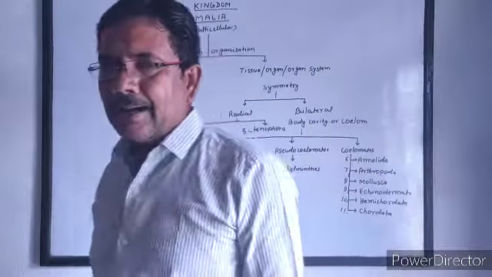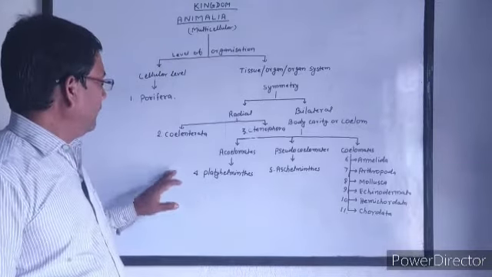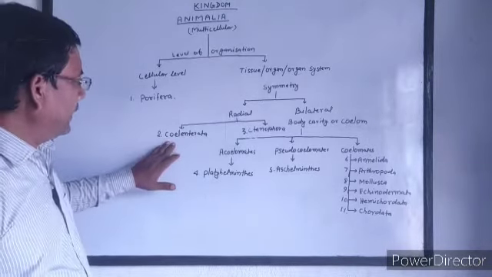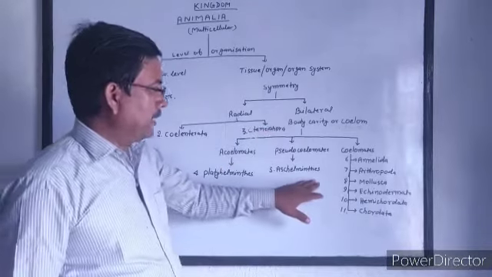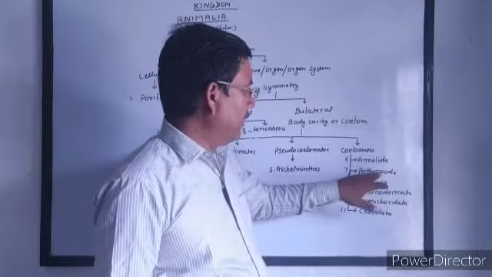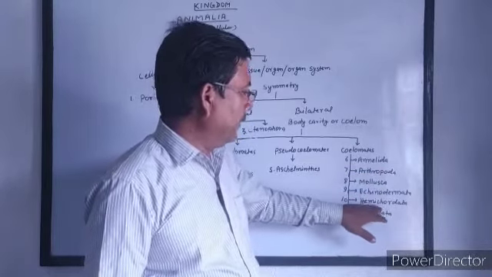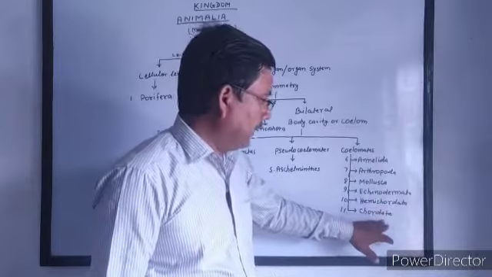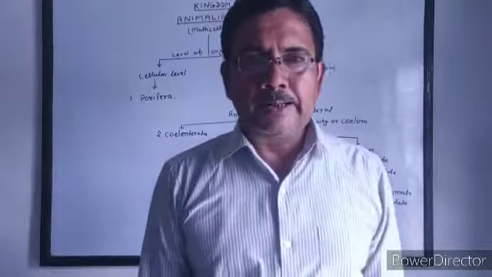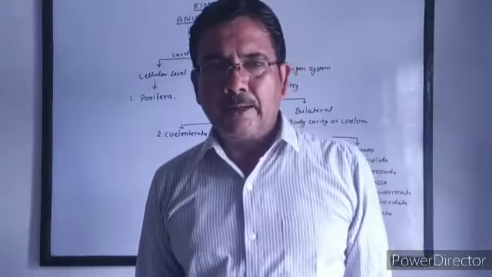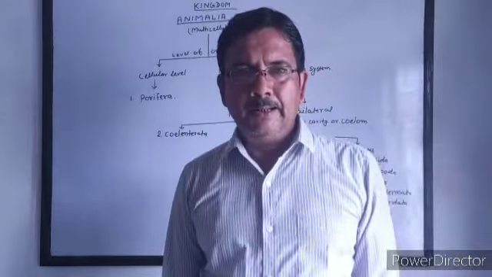Altogether, there are 11 phyla of animals: Porifera, Coelenterata, Ctenophora, Platyhelminthes, Aschelminthes, Annelida, Arthropoda, Mollusca, Echinodermata, Hemichordata, and Chordata. In the next class, we will study the characteristics of all these 11 phyla of animals in detail.